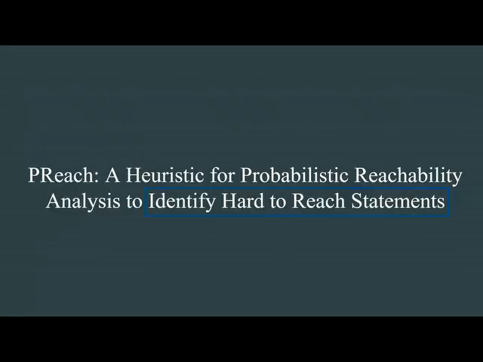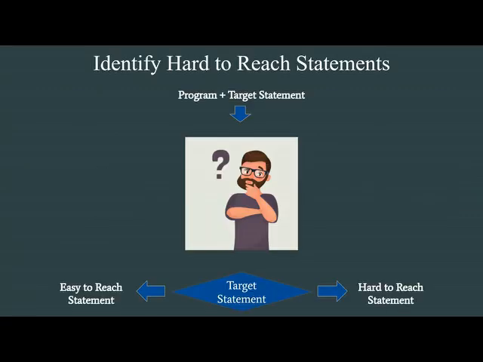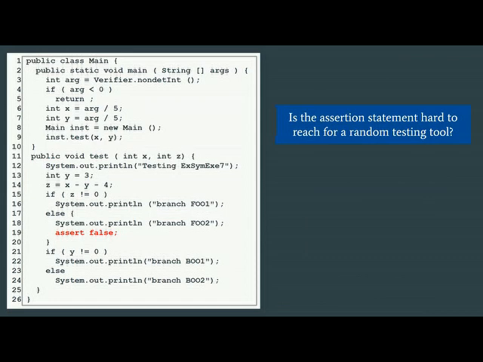Preach is a heuristic for probabilistic reachability analysis to identify hard to reach statements. Given a program and a target statement, Preach identifies if the target statement is hard to reach or easy to reach. Let's consider this program from a software verification competition benchmark. There is an assertion statement in the program.